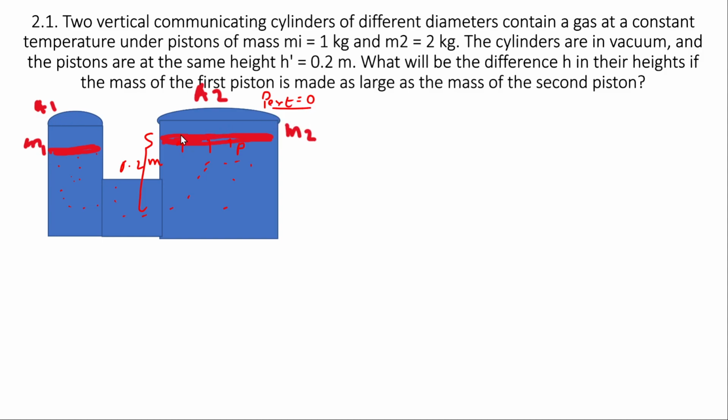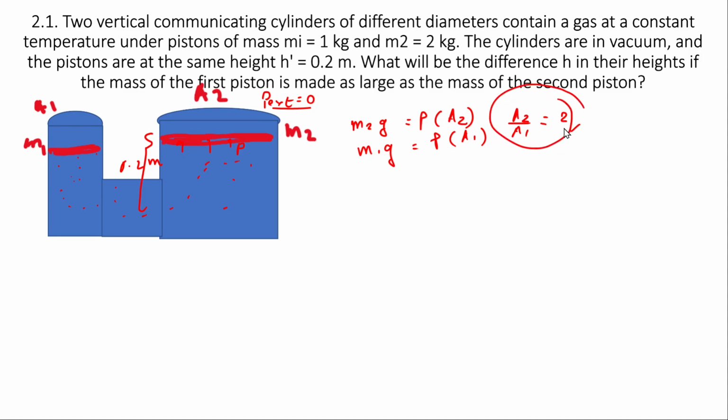Initially, what is happening is that these two sections, mass M1 and M2, are at equilibrium. So we can write the equation for the equilibrium condition: M2g is equal to the pressure due to the gas times A2. And similarly for mass M1, we can write M1g is equal to the pressure due to the gas times A1. So A2 by A1 is equal to 2, because M2 by M1 comes out to be 2.